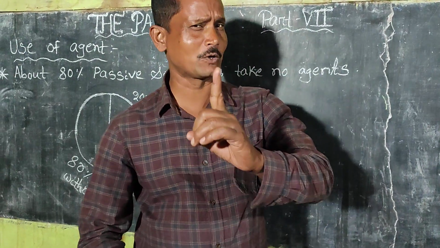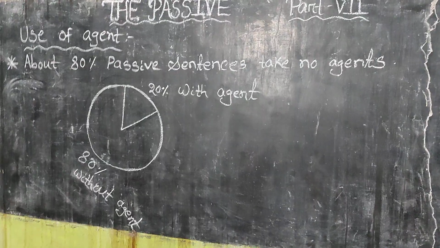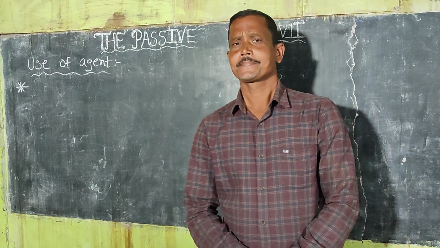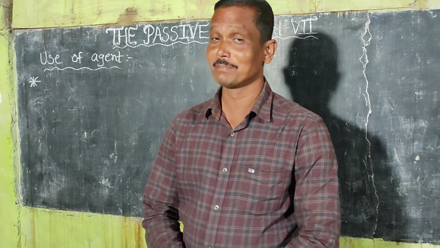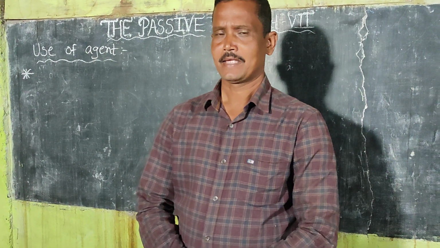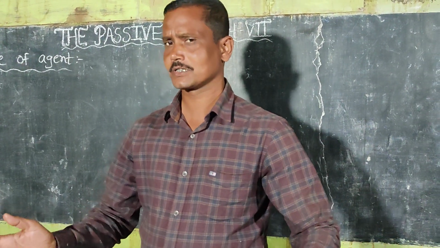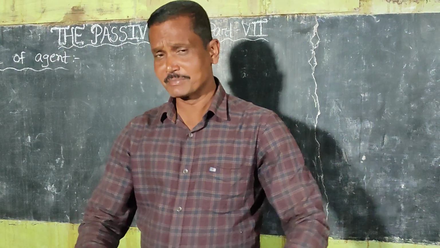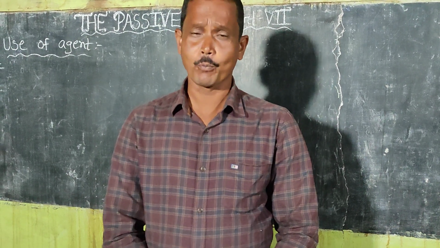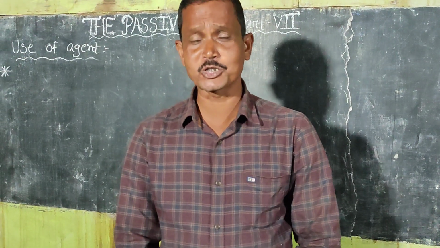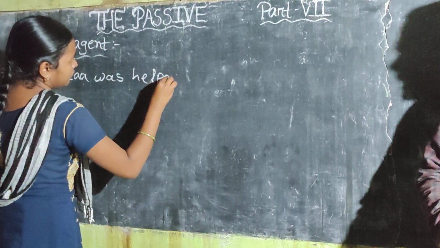And this video is particularly about the use of agents in passive sentences. Look at the pie chart. Cases. The agents in passive sentences are introduced with the help of the preposition by. That means we do not always have to use by, because in some cases other prepositions are used, as far as fixed prepositions are concerned. Example: Lata was helped by Mita.